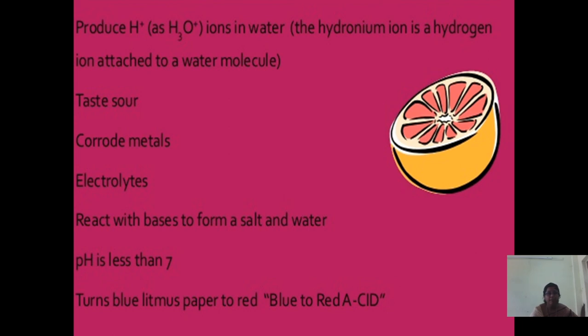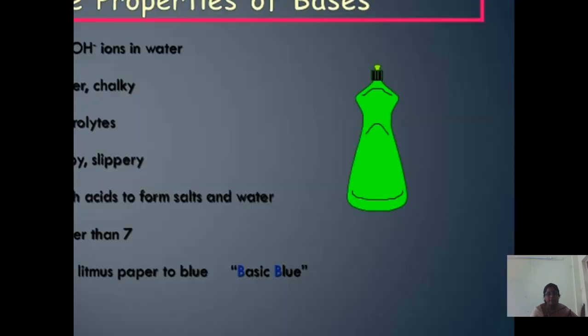Let us start with acid. What is acid? Acid produces hydrogen ions in water. It is sour in taste. It corrodes metals, conducts electricity, and reacts with bases to form a salt and water. pH is less than 7. It turns blue litmus paper to red. Blue to red.